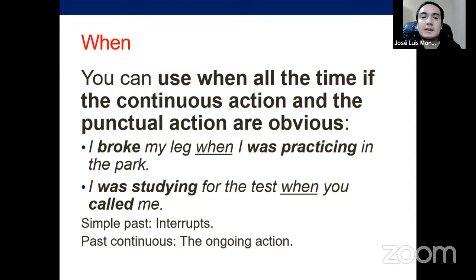All right, so it says, okay, let's read. You can use when all the time if the continuous action and the punctual action are obvious. For example, I broke my leg when I was practicing in the park, but usually you have to say when I was practicing in the park, right, when I broke my leg. And again, in this case, it is going to be understandable, all right, because the context is the continuous idea, right? You were practicing in the park. And what happens or interrupts that idea